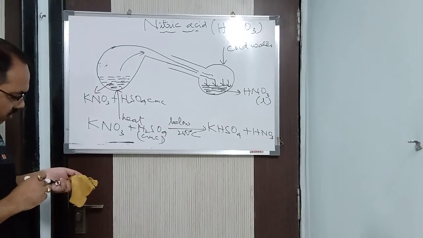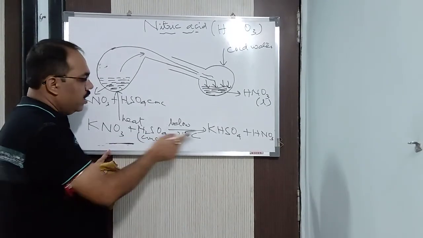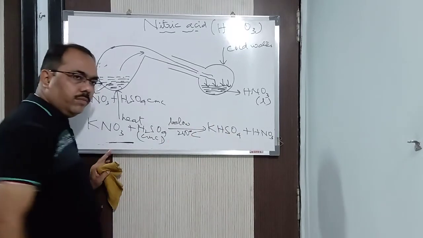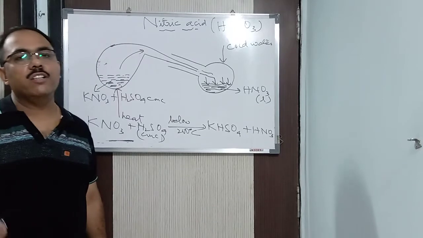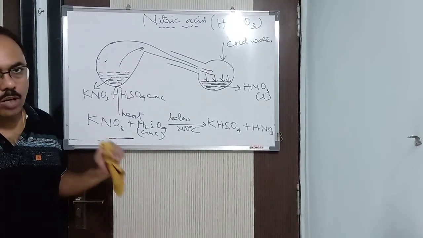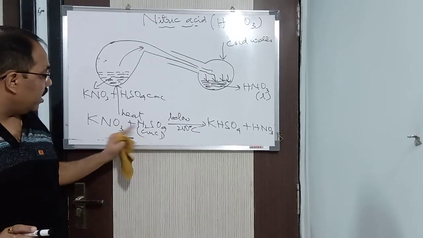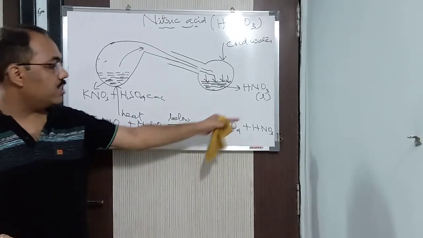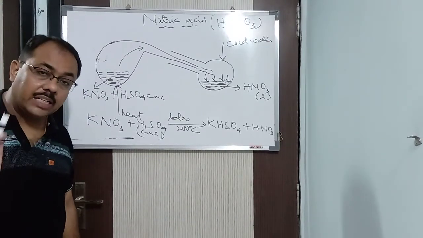The next question is why sulfuric acid is used. Why not HCl? Suppose I take HCl, then what will happen? KCl plus HNO3. Definitely nitric acid is formed? No. Theoretically it is formed, practically it is not. Theoretically you can say, sir, it is going to form KCl and HNO3. You can write it and see it forming. But practically it's not formed.